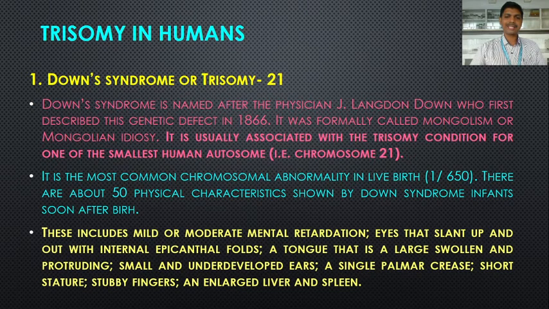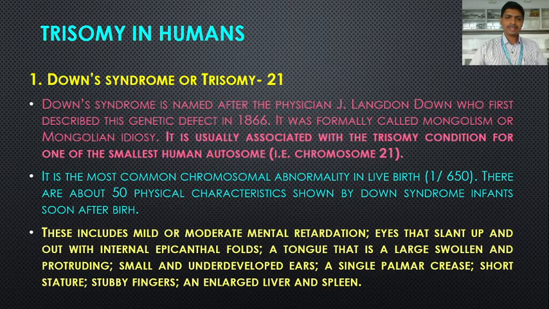A single palmar crease, short stature. Stubby fingers; the fingers are short, stubby. Short stature, the height is less. An enlarged liver and spleen. So these are the physical characteristics shown by Down syndrome infants soon after birth.